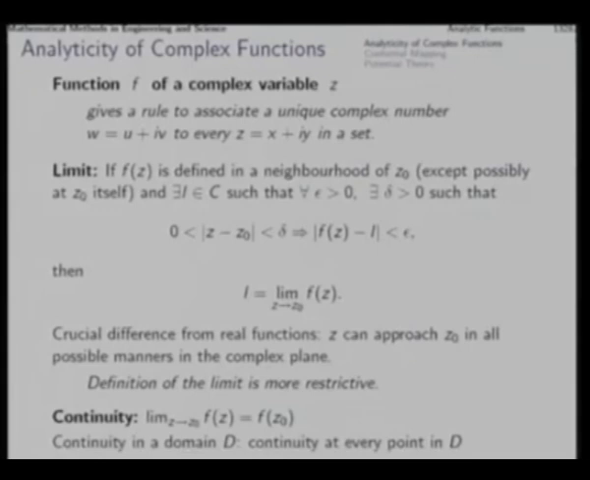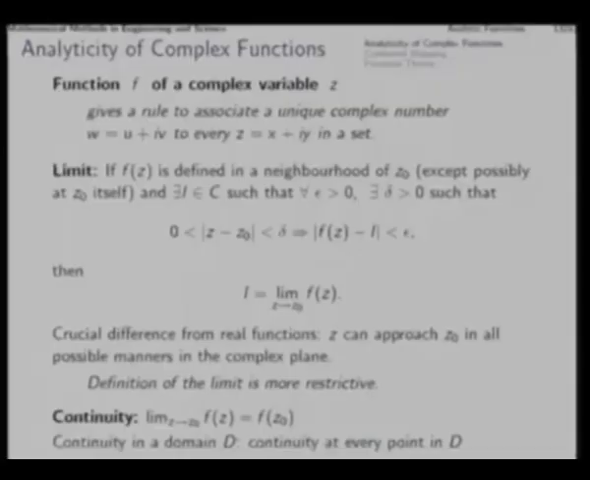That is, the function should be defined at that point and the limit should exist in this sense, and the function value and the limit must be the same. In that case, we say that at z equal to z0 the function is continuous. And continuity in a domain means continuity at every point of the domain.